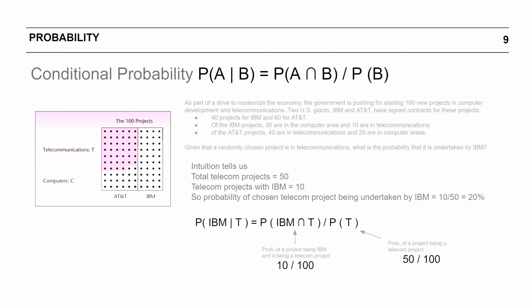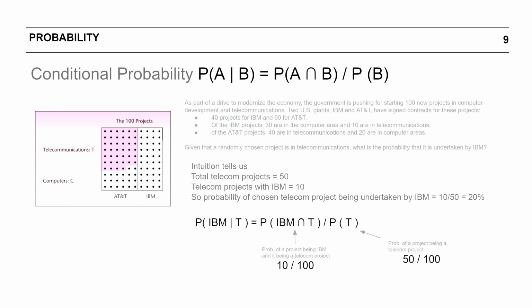The example would be, as a part of a drive to modernize the economy, the government is pushing for starting 100 new projects, both in computers as well as telecommunications. Now, there are two giants, US based, IBM and AT&T.